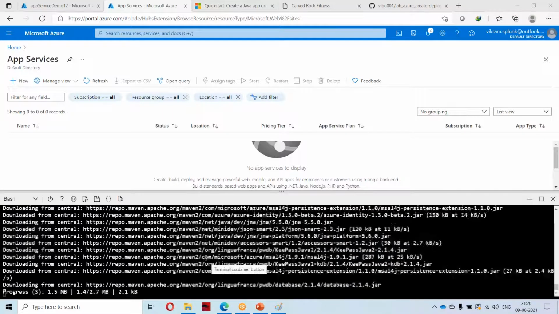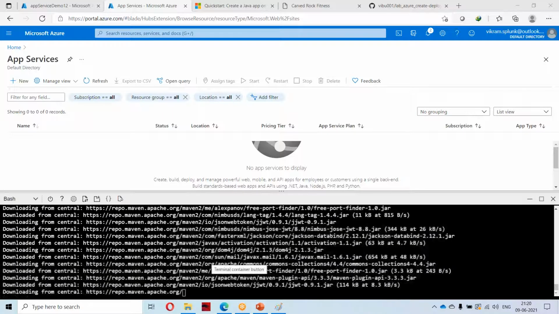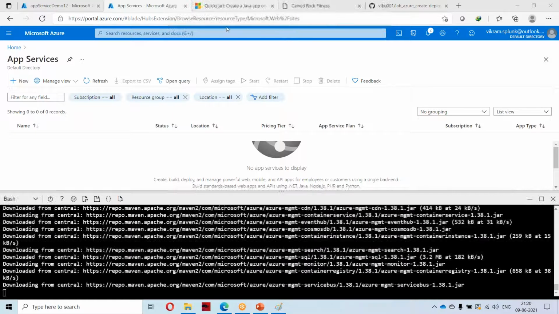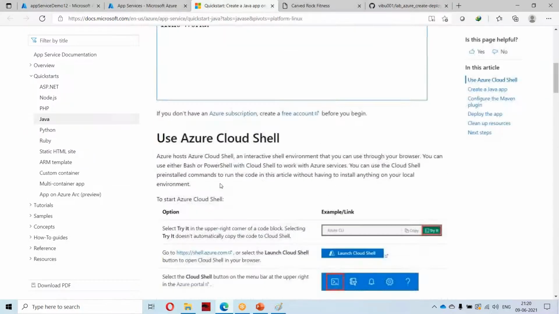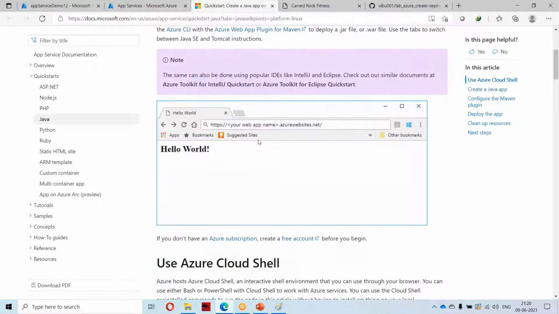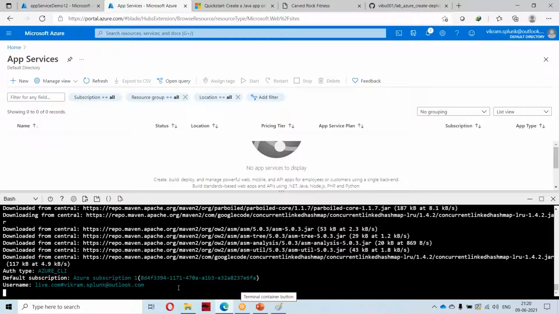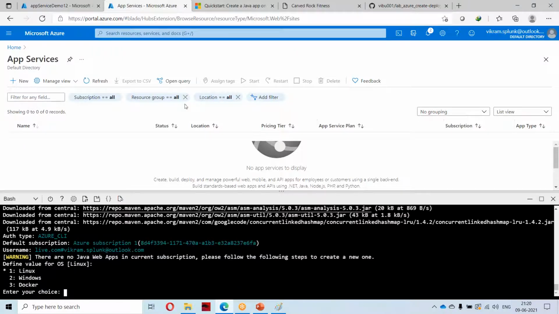This is Maven from the Maven repository. It is downloading for building this application. So for building and deploying this application, it is creating this because I have selected Java as the environment, so Java should be installed on top of it.